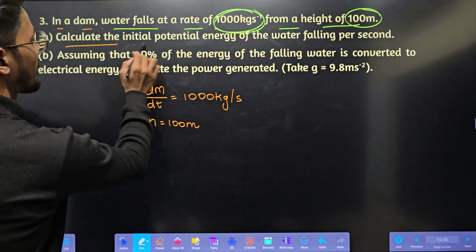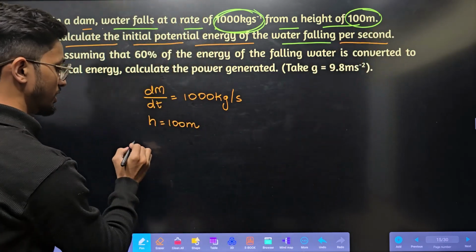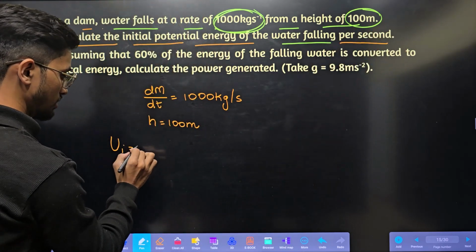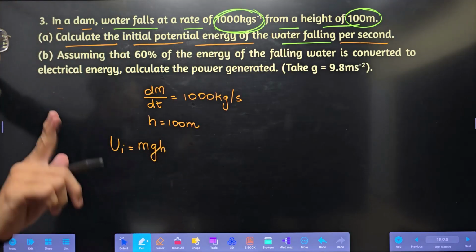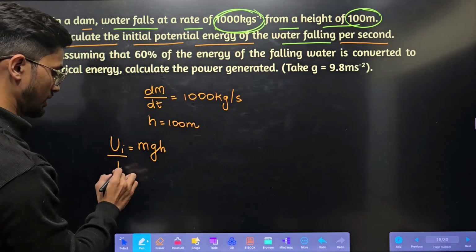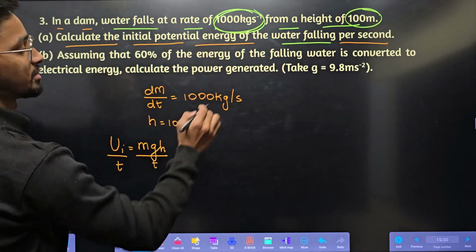First up, question: calculate the initial potential energy of the water falling per second. Potential energy is mgh. Falling per second, so the time they have given is 1 second.